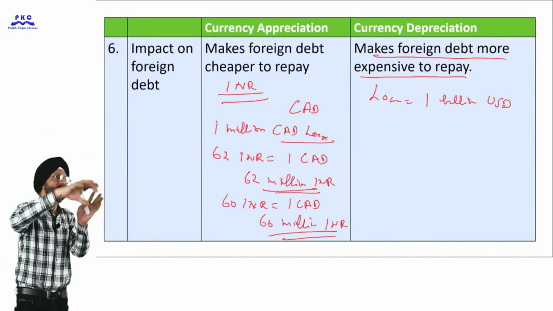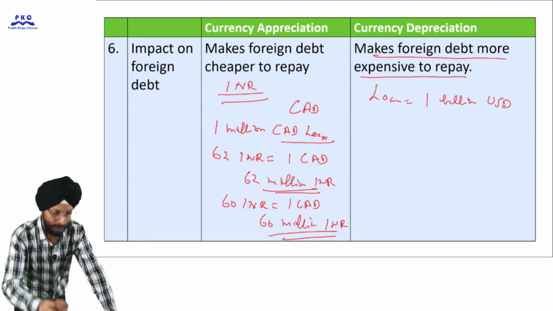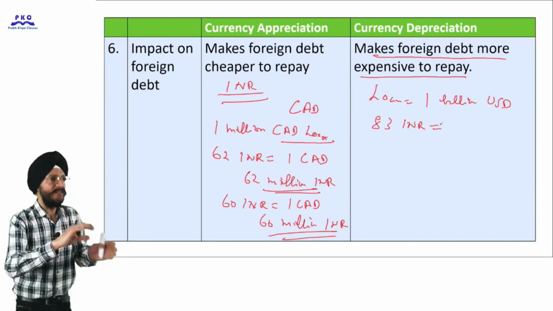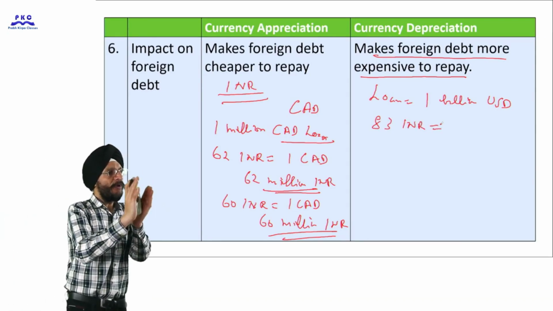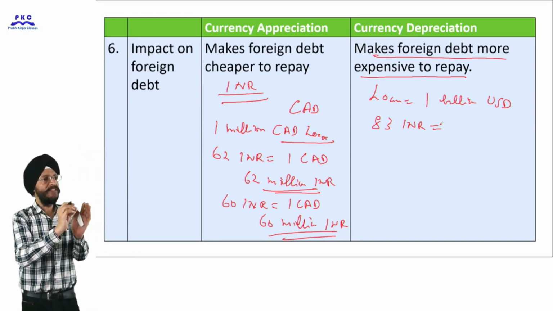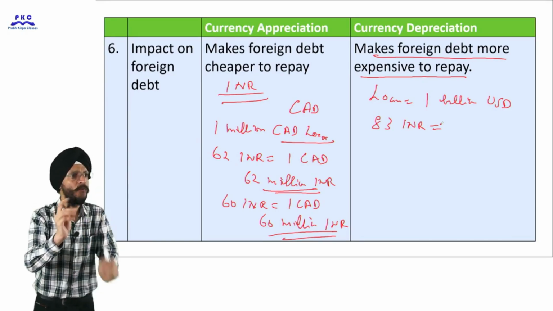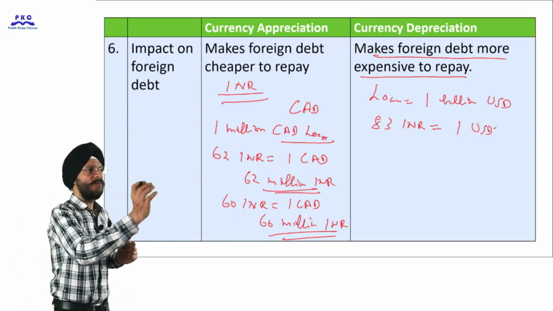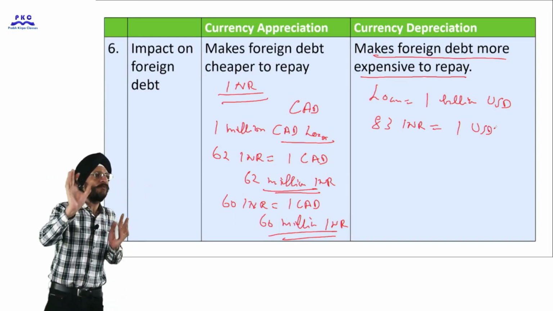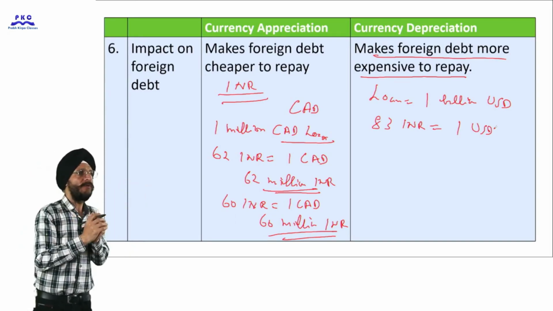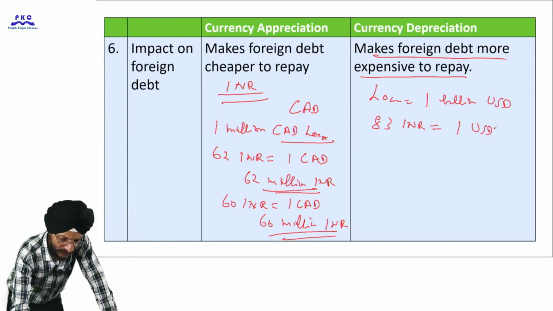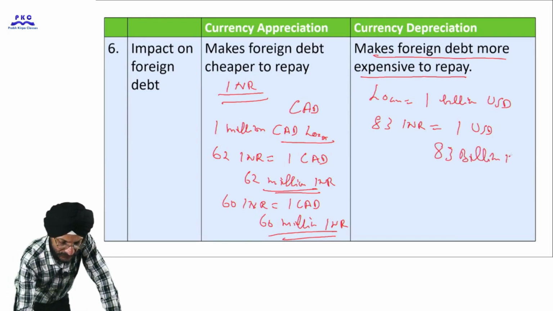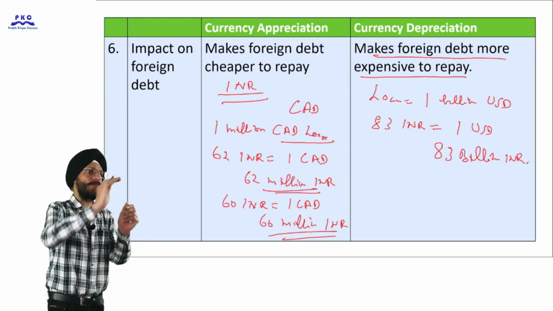If we convert the same amount in Indian currency today, we are only assuming at present 83.51 rupee is equal to 1 US dollar. But to keep the point simpler, we assume that 83 Indian rupee are equal to 1 US dollar. So what is the loan amount if converted into Indian currency? Loan amount is approximately equal to 83 billion Indian rupee at present. This is the loan amount.